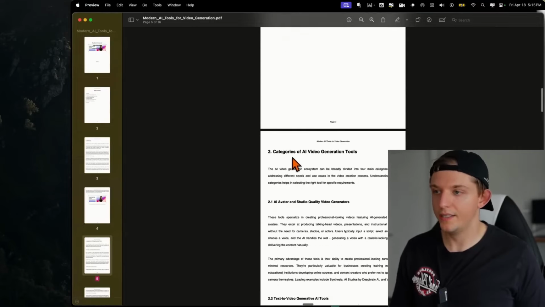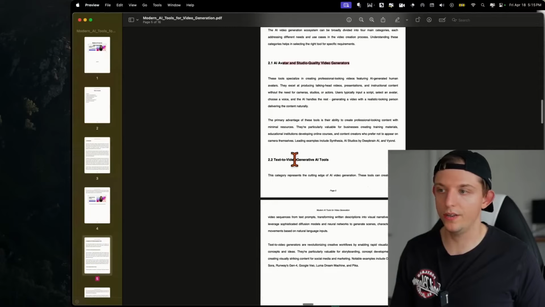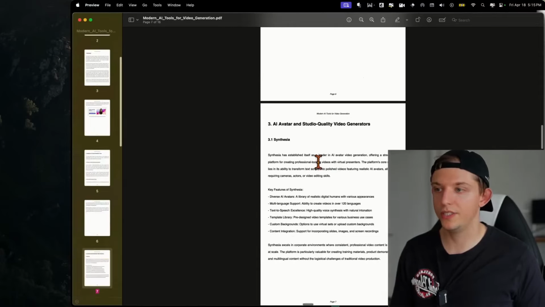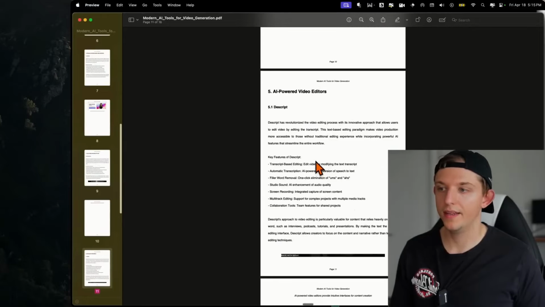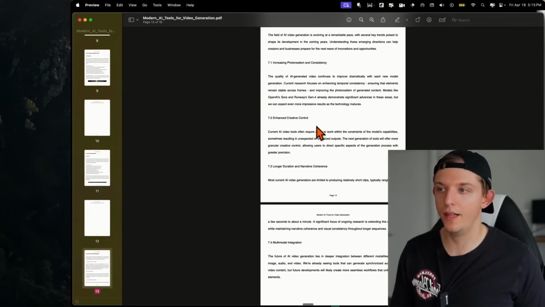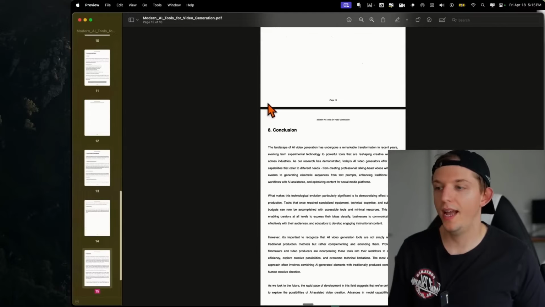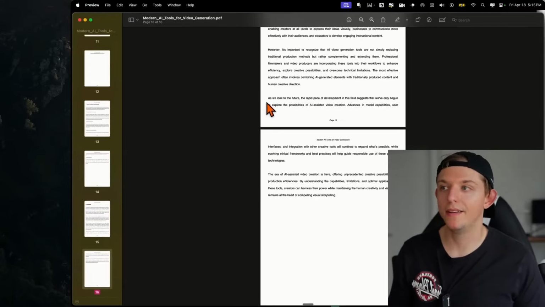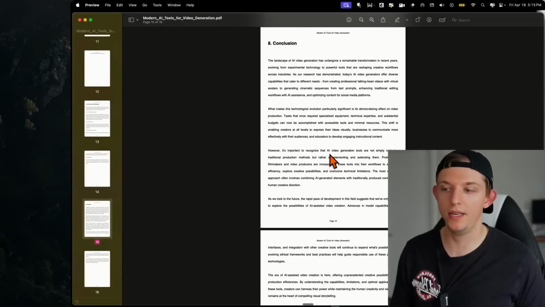It created categories of video creation tools: AI avatar and studio quality video, text to video, generative AI tools. Interesting, Synthesia, Runway, Descript, very interesting, future trends and developments. So this created this full-on report for us in PDF format. And all we had to do was ask it to create a report with a PDF and include images. So it created that.